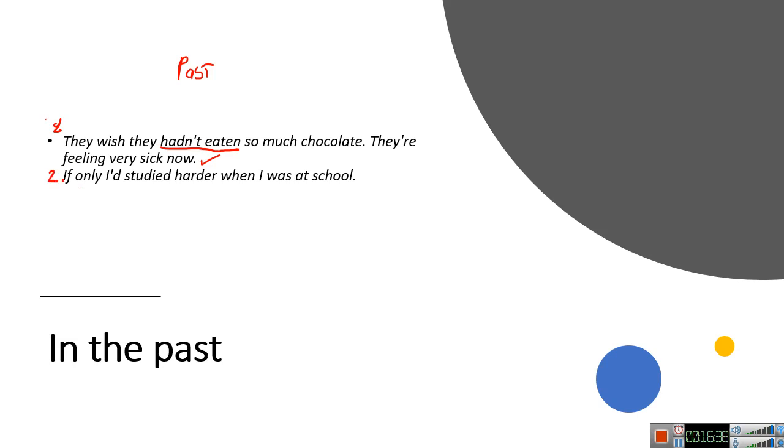Now let's look at the second one. If only I studied harder when I was at school. So where do you find the past perfect? I studied harder. I studied very well. This I is a contraction of I had. So: if only I had studied harder when I was at school.